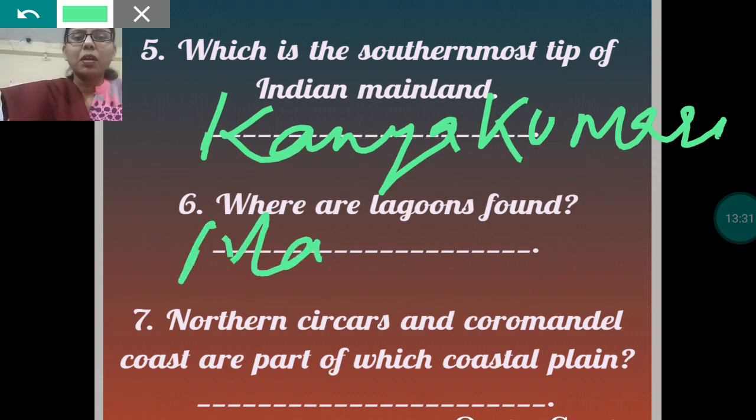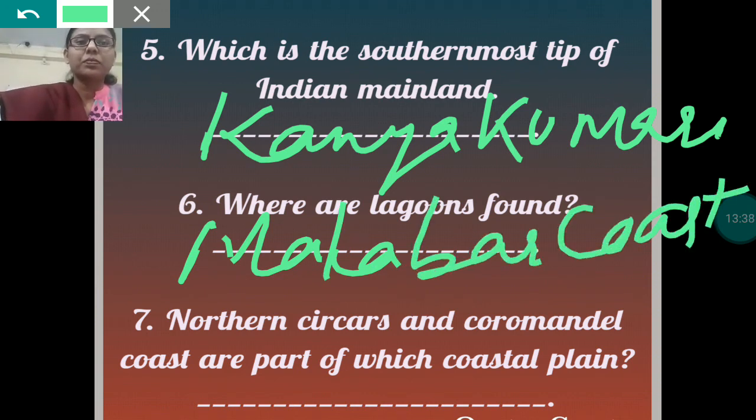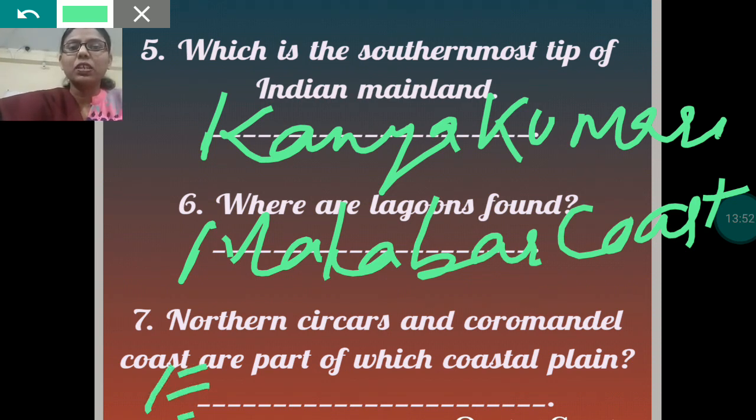Here you will write Malabar coast. Northern Sircars and Coromandel coast are part of which coastal plain? These are part of eastern coastal plain.